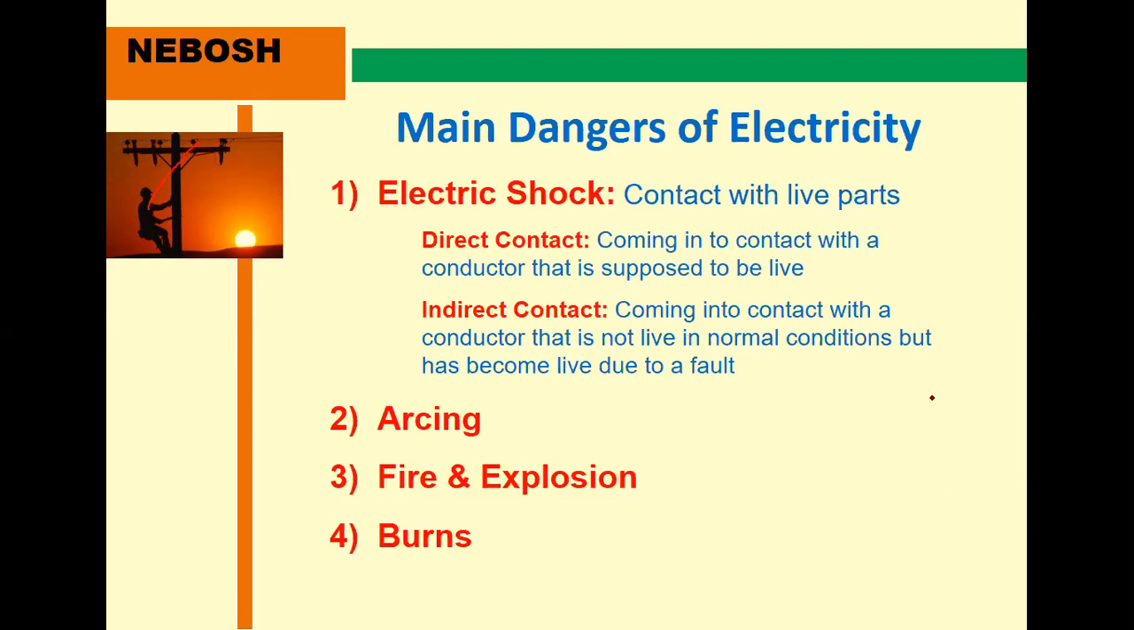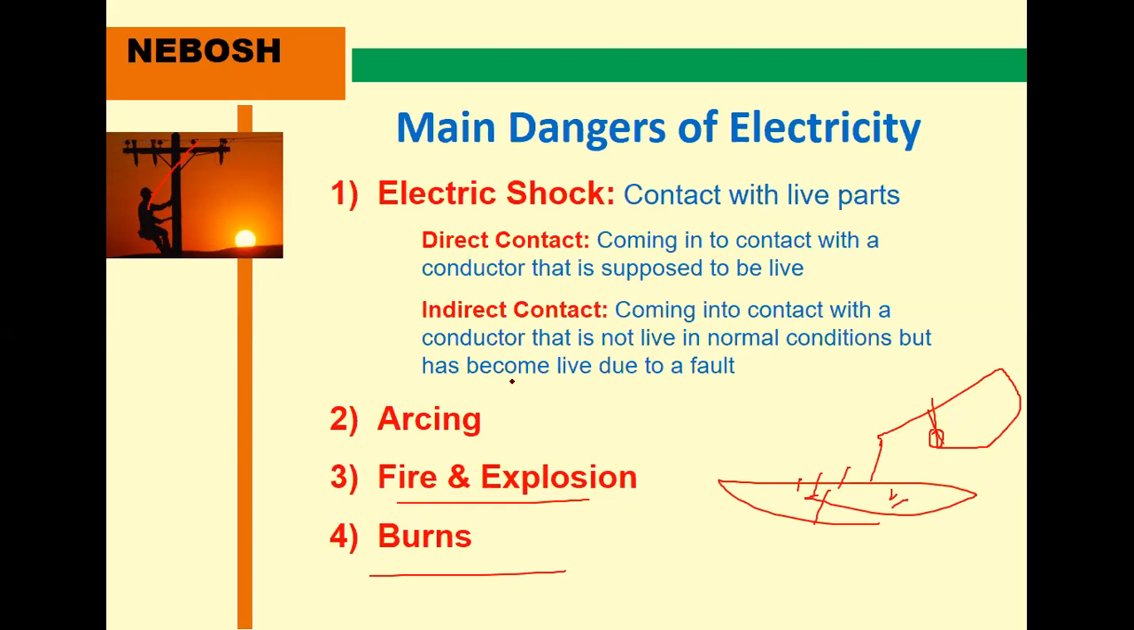But you are touching one piece of equipment. Unfortunately, at this location maybe there is leakage, meaning the wires are loose. If you touch it, unfortunately, this is indirect contact. This is arcing, meaning we have an electric discharge. Then fire and explosion, burns. These are the main dangers of electricity.